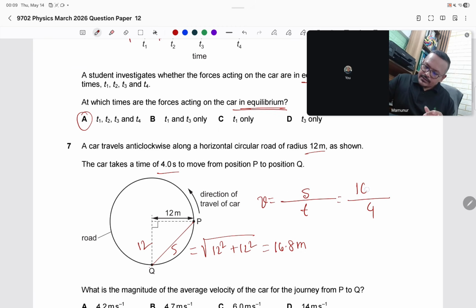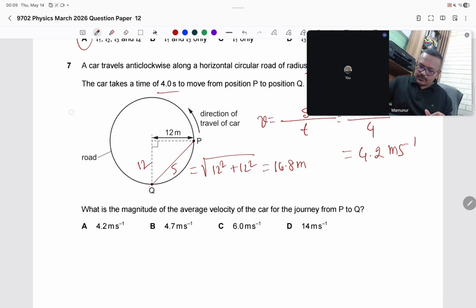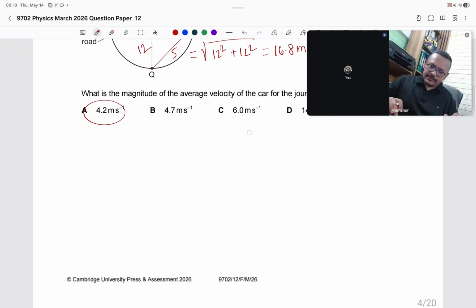16.8 divided by 4, if you calculate, the answer comes to 4.2 meters per second. Is there a 4.2 among the options? Yes, the answer is A. Nice. Question 7 answer is A.